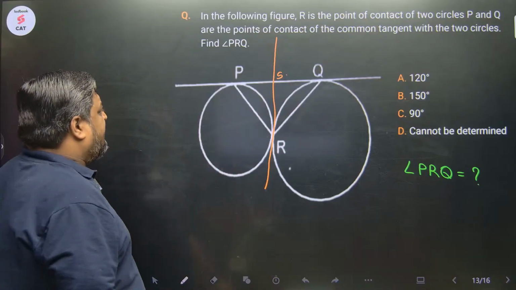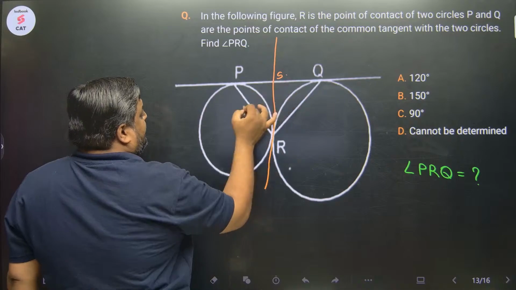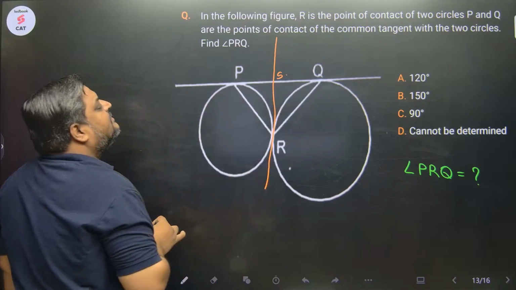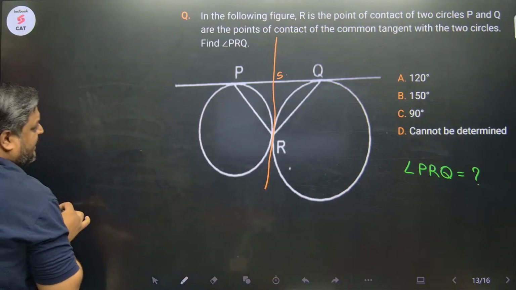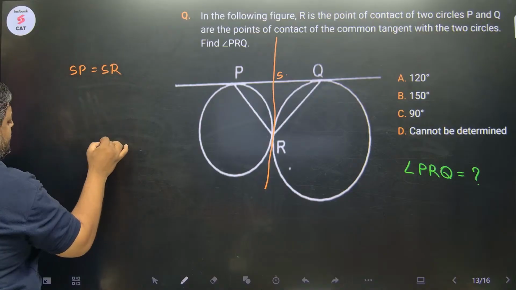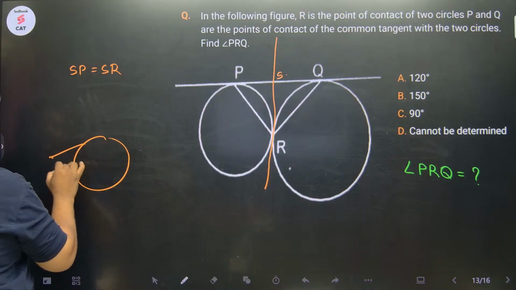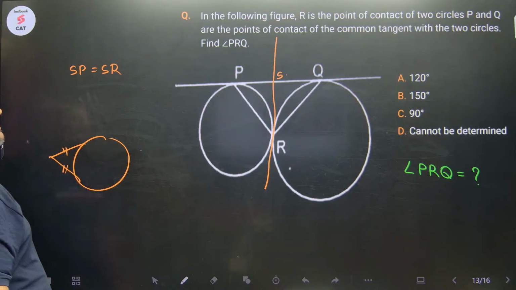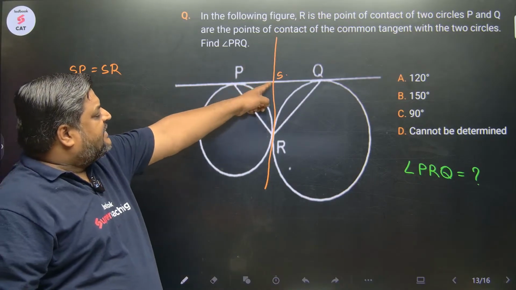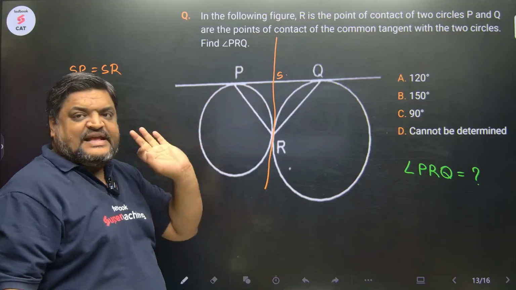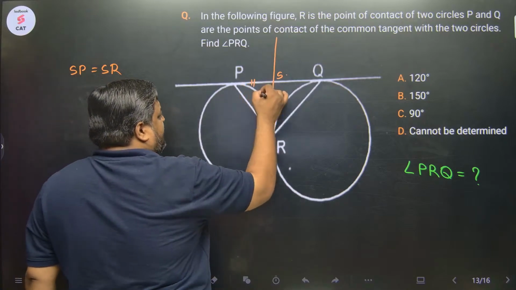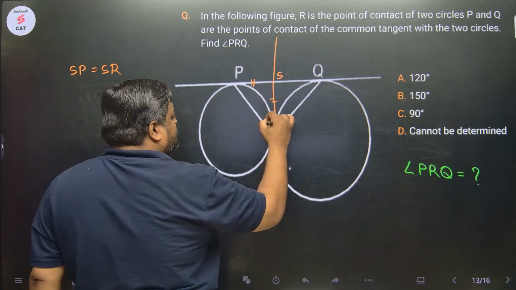तो अब S पॉइंट से इस वाले सर्कल पे आई हैव टू टेंजेंट्स, एक है SP, दूसरा है SR. And we know that SP would be equal to SR. क्यों? क्योंकि एक सर्कल पे अगर एक पॉइंट से दो टेंजेंट ड्रॉ करते हैं, the length of both of them are equal. So SP is equal to SR. These two sides are equal. Yes or no? So these two angles would be equal.